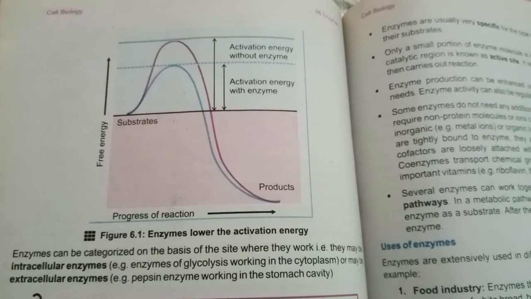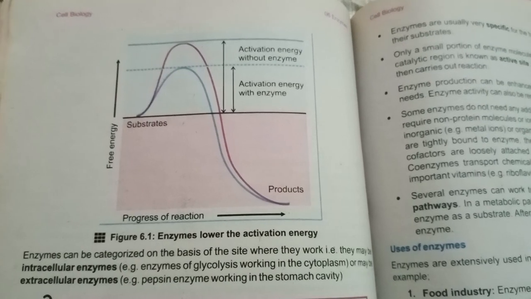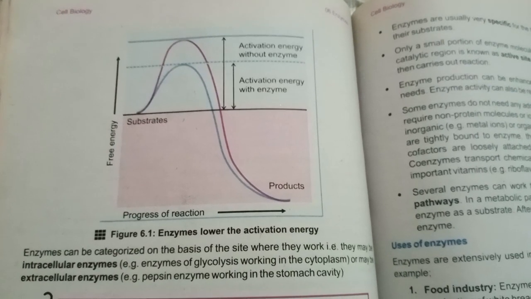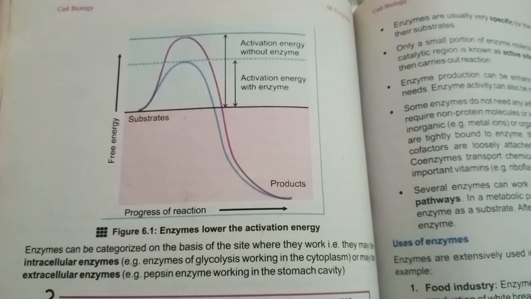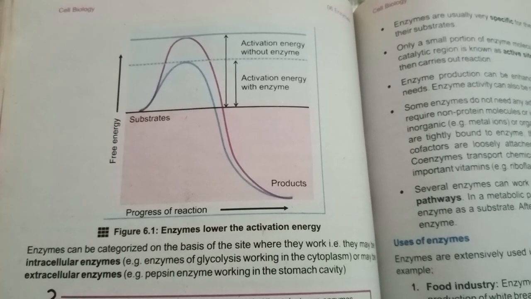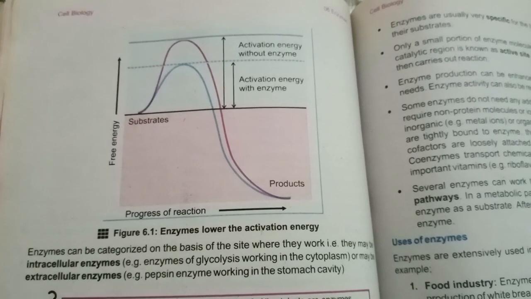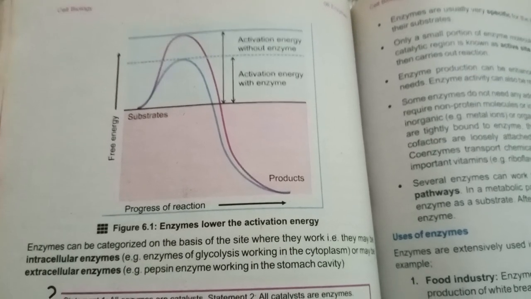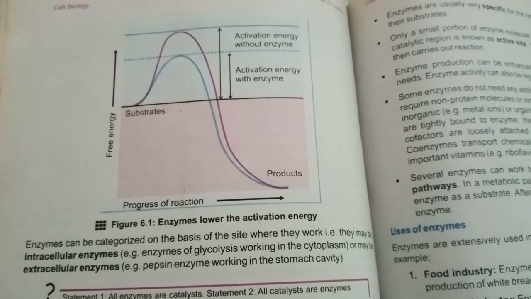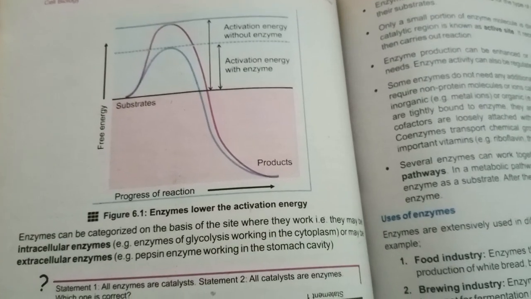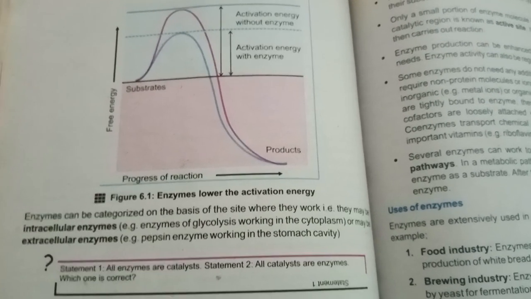As we see, the enzyme catalyzes the reaction and speeds it up, so we can say that enzymes are very important for chemical reactions because the enzyme starts the reaction. It lowers the activation energy needed to start any reaction, so it is a very crucial factor for the reaction. And now this topic of enzyme activation energy is completed.